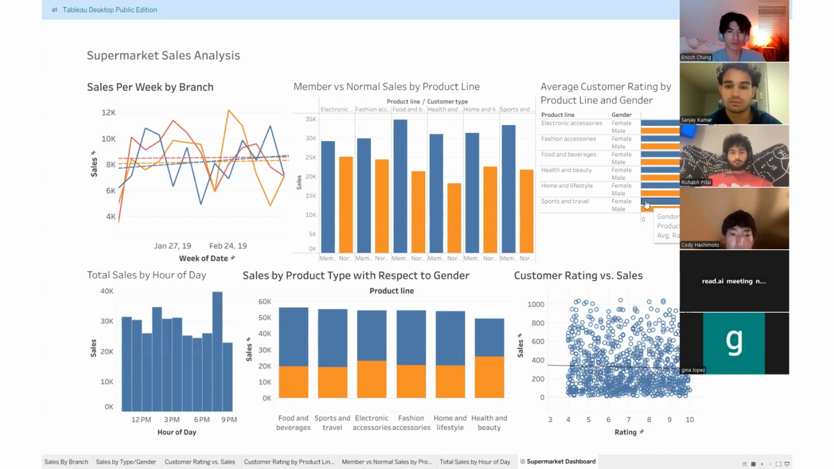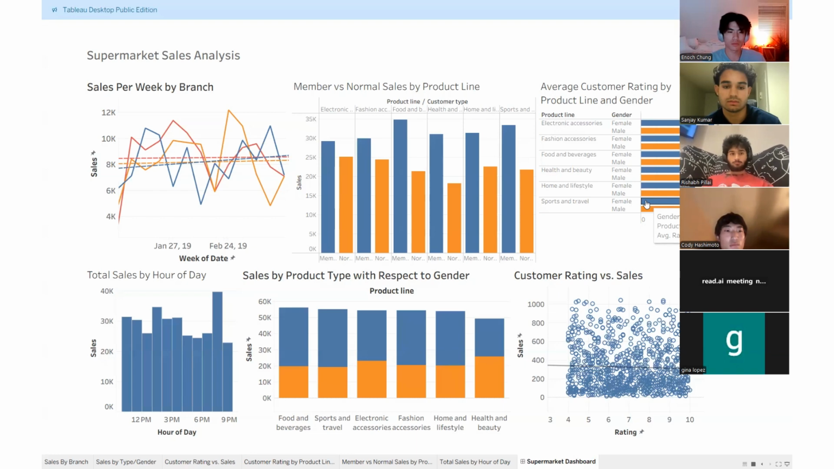The satisfaction for females in home and lifestyle at 6.69 is the lowest when compared to other categories. This shows that the supermarket hasn't been able to capture nor meet the expectations of female shoppers in that particular segment. So what can we do with this intelligence? The supermarket can begin taking action on the sports and travel gap, considering that it is a high revenue category with low female satisfaction.